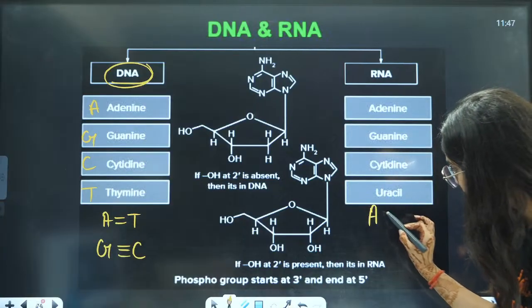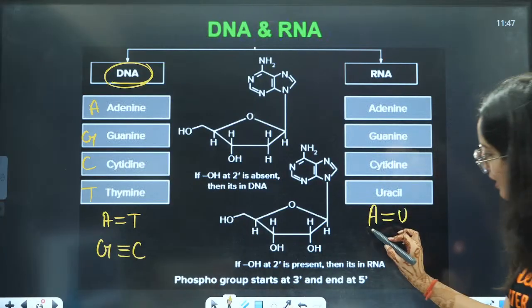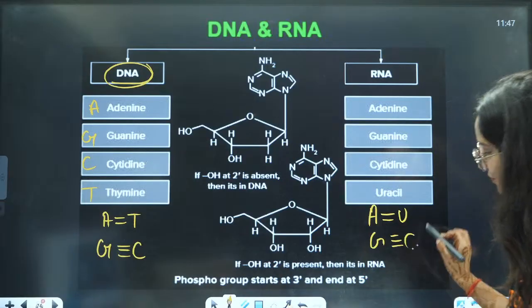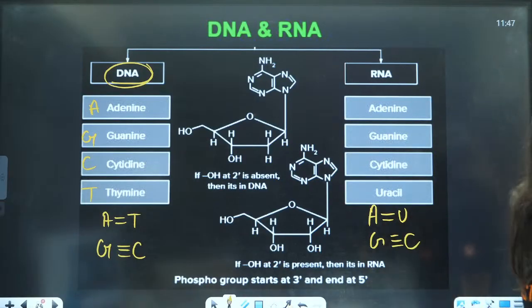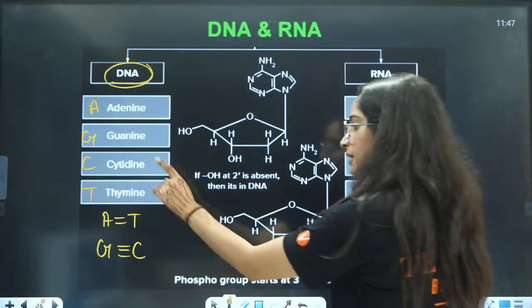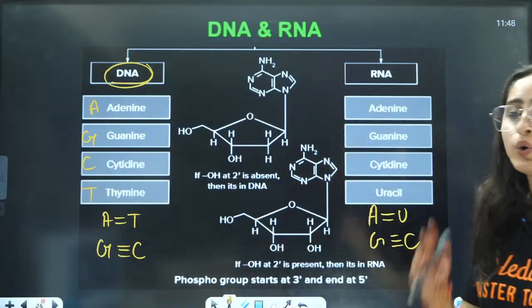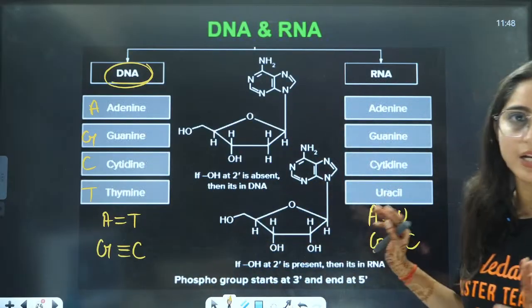Instead of T, you will have U here. Rest of the things will be the same. So this is the second question that they can ask you: in DNA what you have, in RNA what you have.